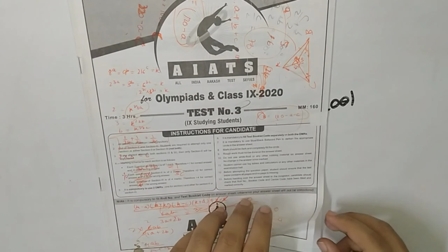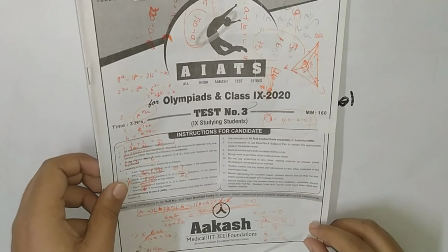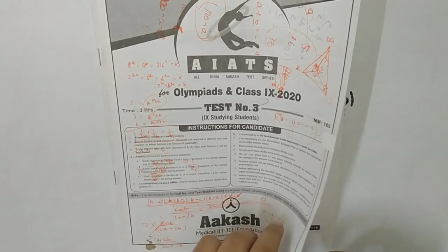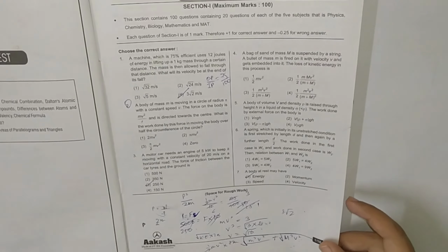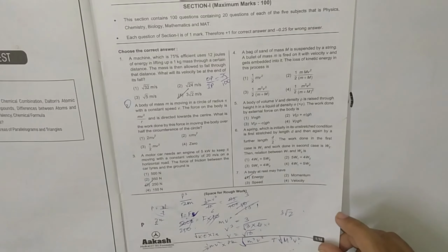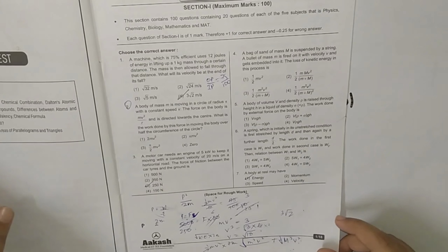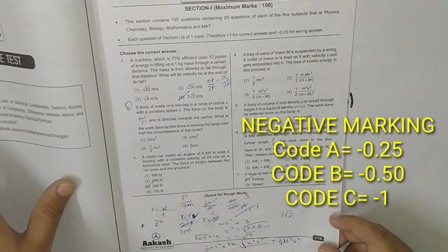Okay, and this is a very difficult paper in Aakash Institute, and also a reputed paper. Okay, and it consists of negative marking also. Like in code A, if you do some question wrong, then there will be around minus 0.25 negative marking, and 1 mark for a correct answer, and no marks will be deducted for an unattempted question. Okay,